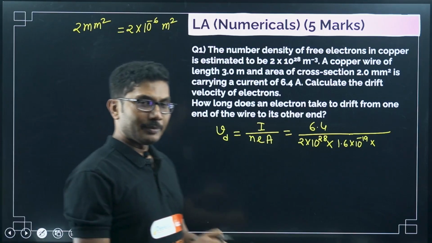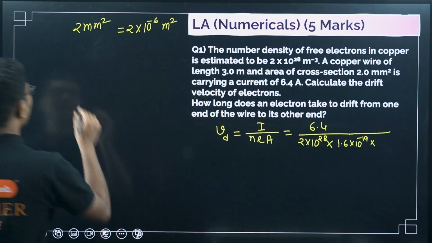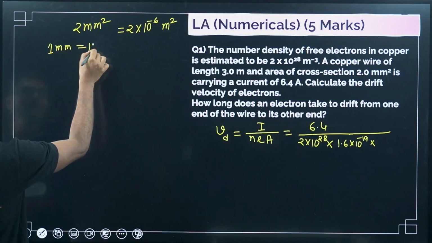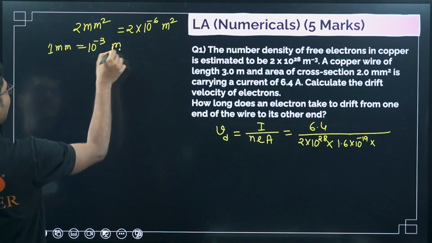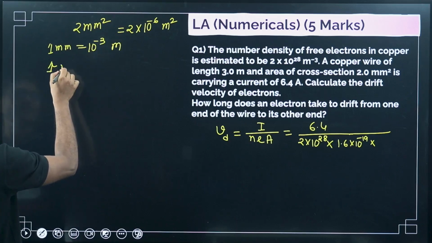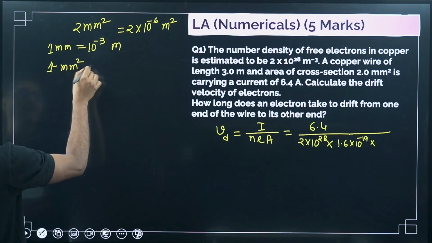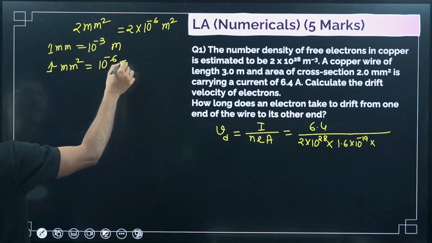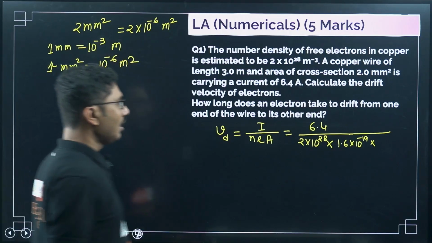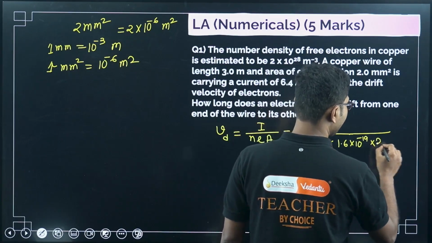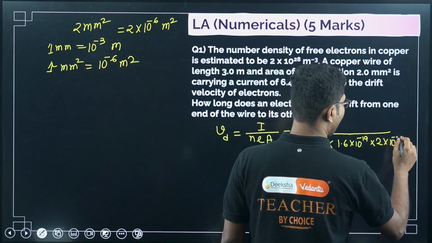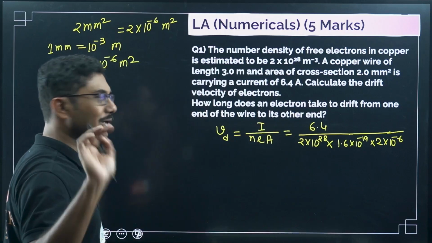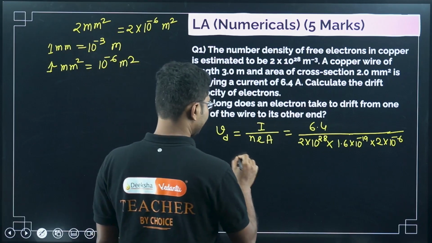1 millimeter is basically 10 to the power of minus 3 meter. So when you are saying 1 millimeter square, you have to square both sides, so it will be 10 to the power of minus 6 meter square. So be careful. What you have to do here is use 2 times 10 to the power of minus 6. Using this method, you can calculate the drift velocity.